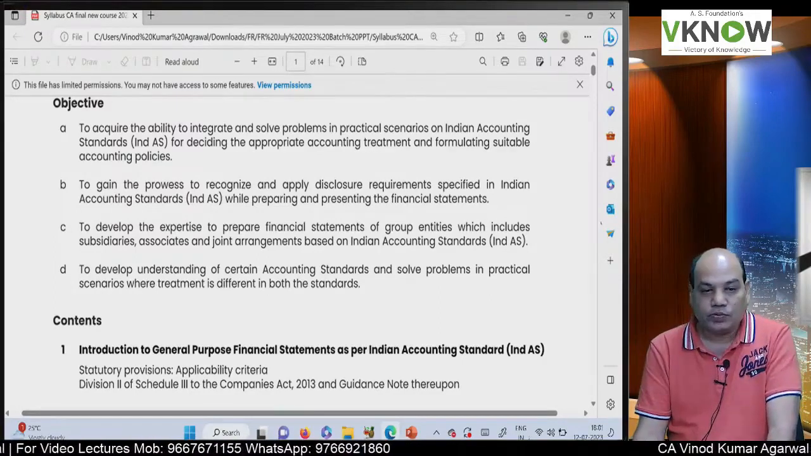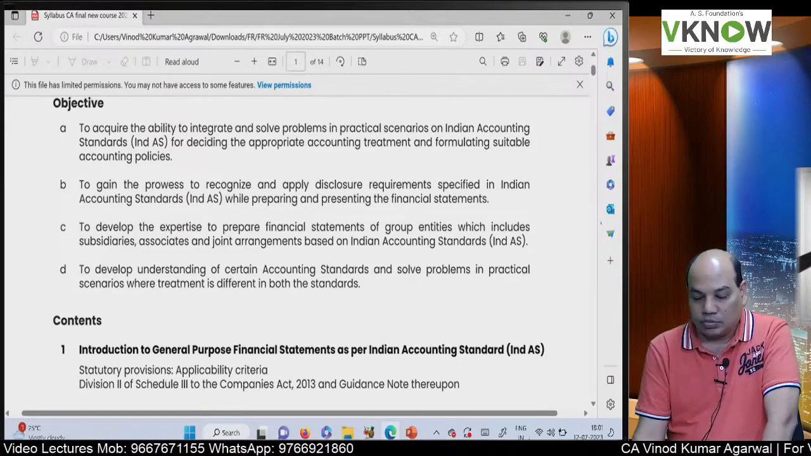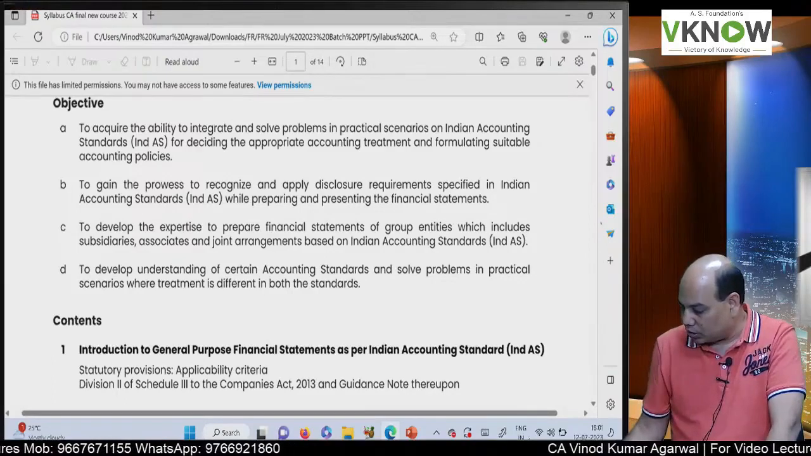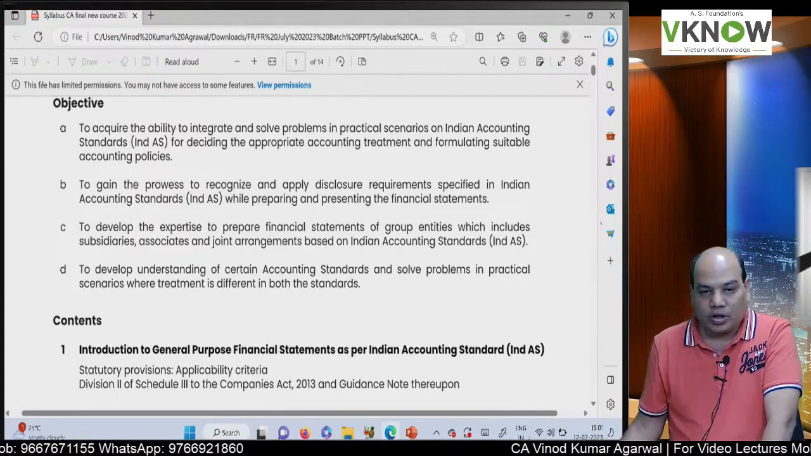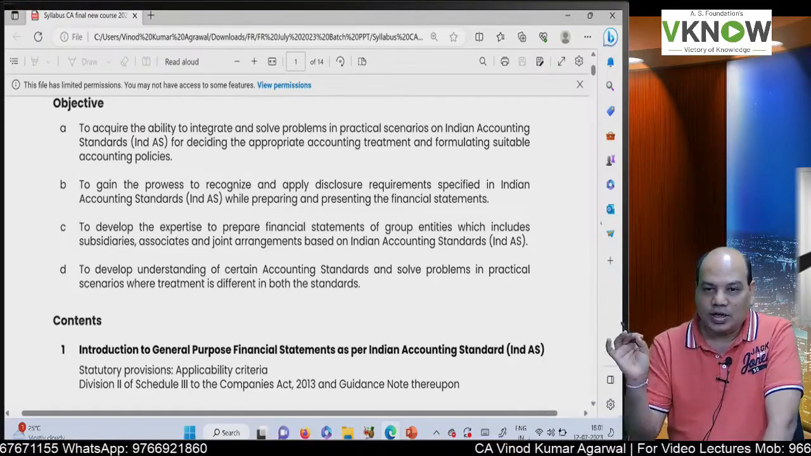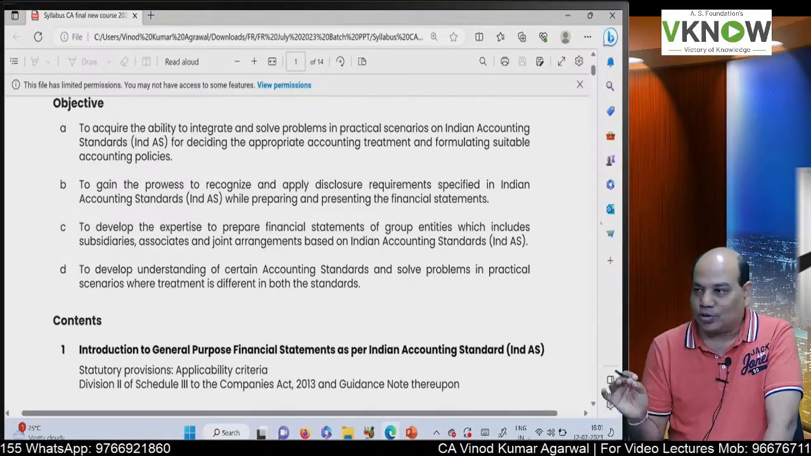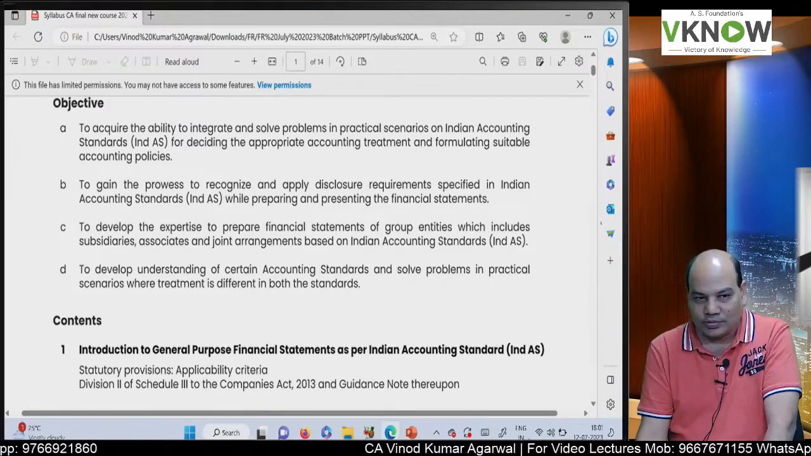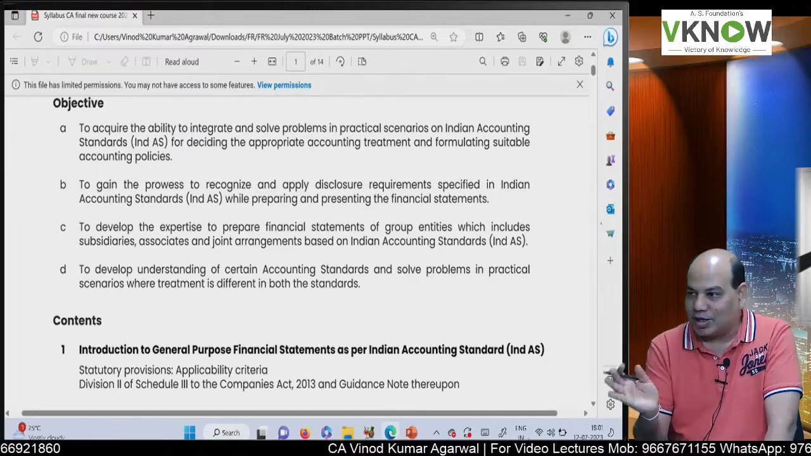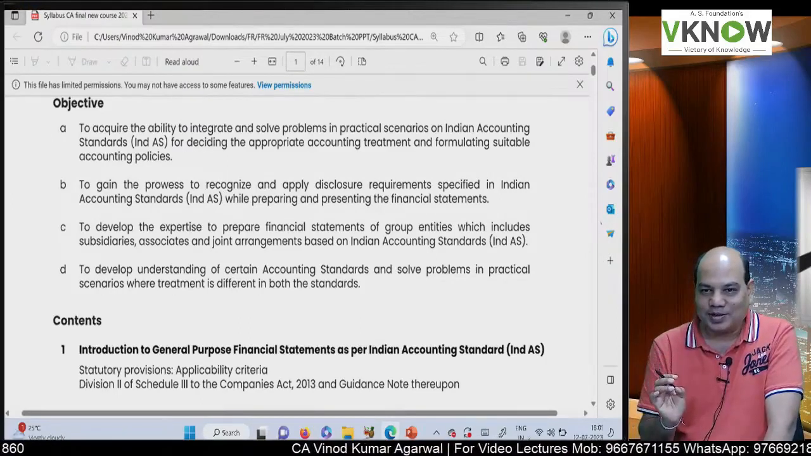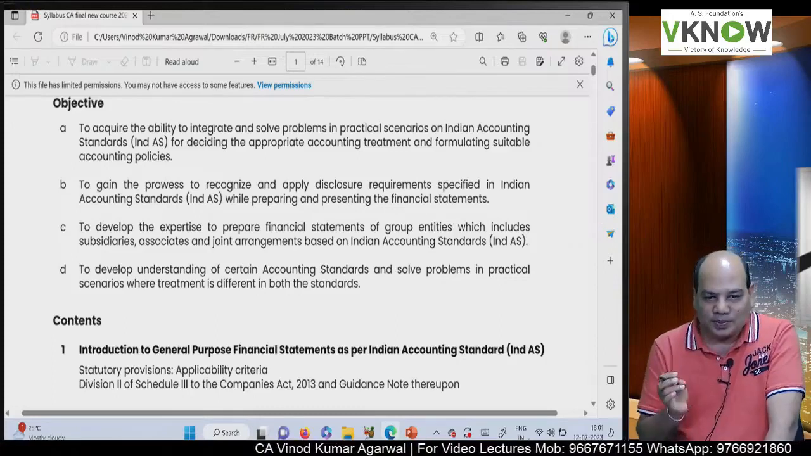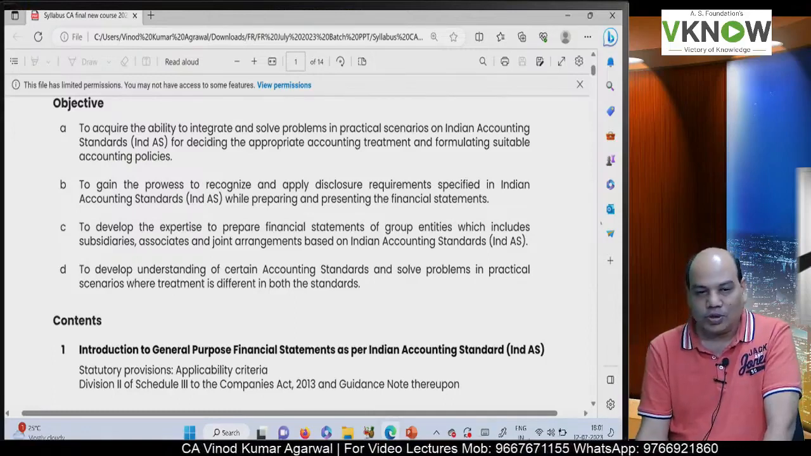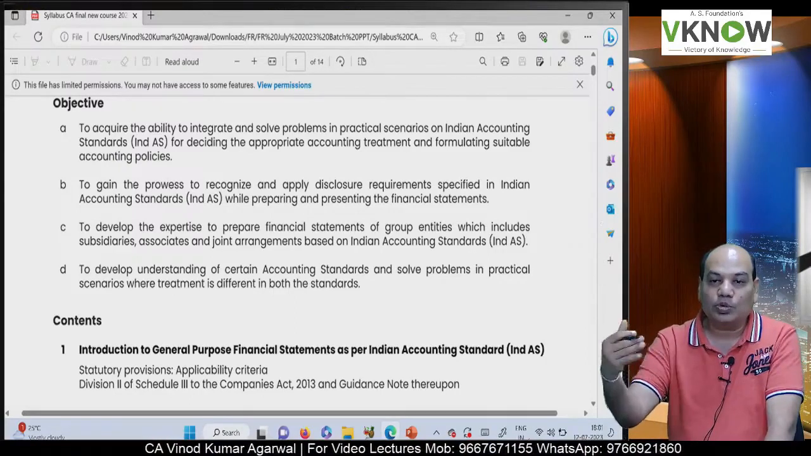and it will be very much useful for you after you qualify, because more and more companies will come under IND AS. More and more companies will follow IND AS. Not only the companies which are listed are supposed to follow IND AS. Not only companies which have net worth above 250 crores are required to follow IND AS, but their subsidiary companies, associate companies, joint venture companies, partnership firm, they will also follow IND AS. So the number of companies which are going to follow IND AS will be more and more.